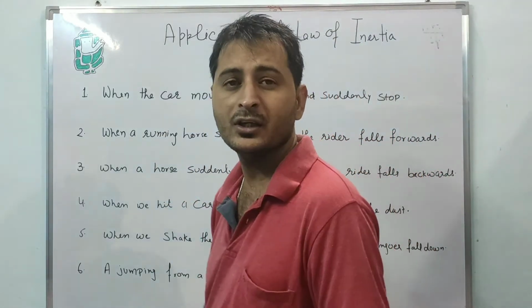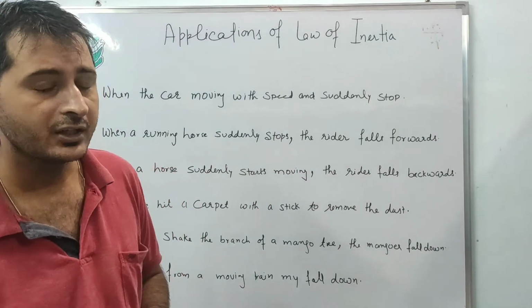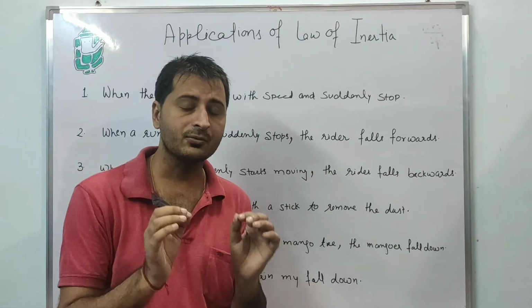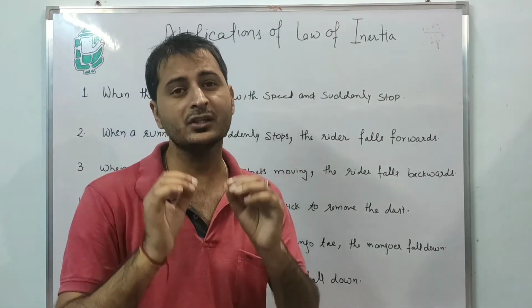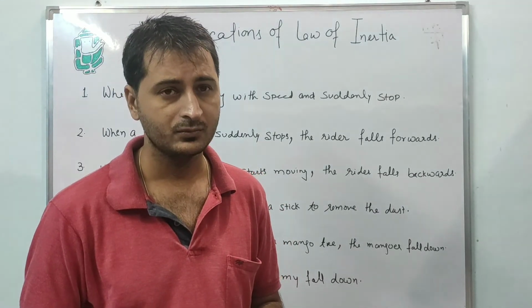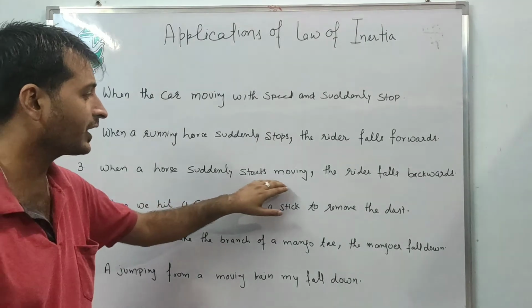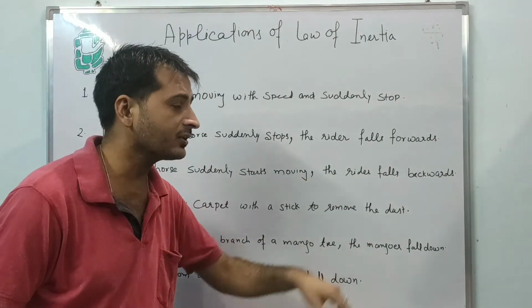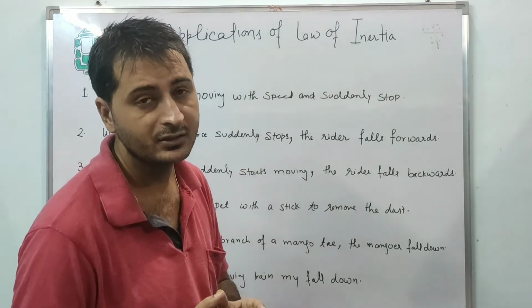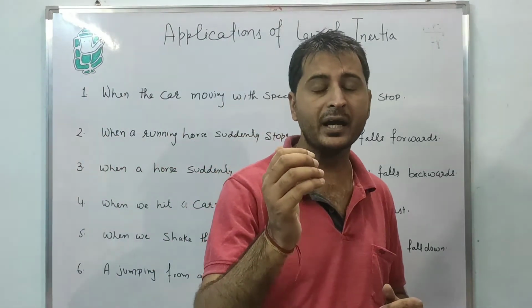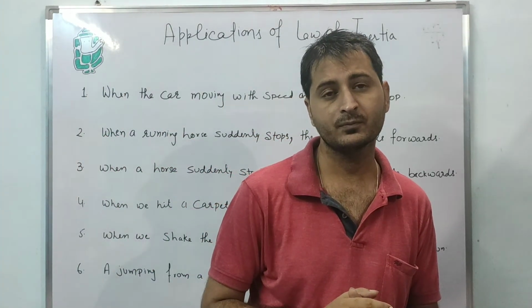Now reverse the application. If a horse suddenly starts, third application: when a horse suddenly starts moving, in which direction does the rider fall? The rider falls in a backward direction. Why?